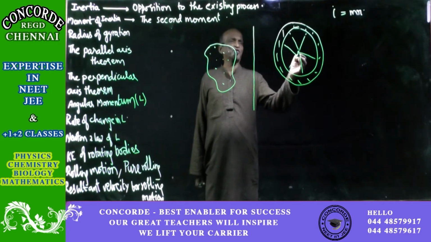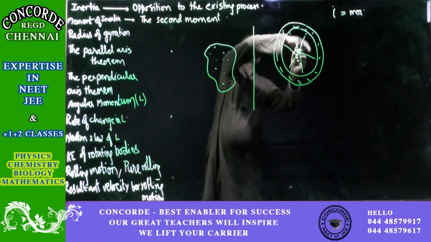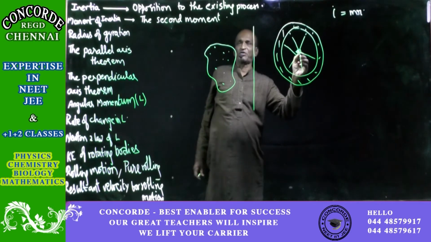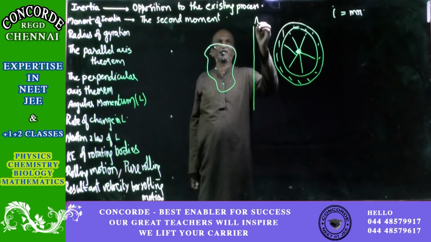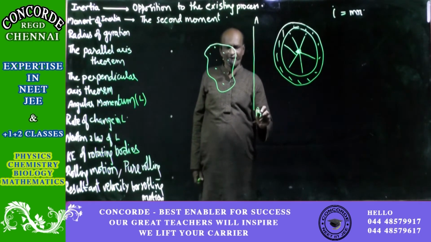When a body is rotating, normally we find the moment of inertia about the point of rotation, so the moment of inertia about the center. Fine, that is correct. Now let us take a line AB.